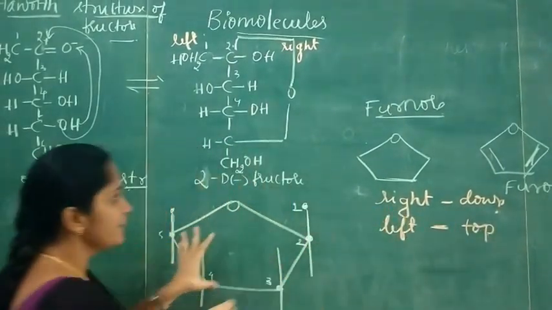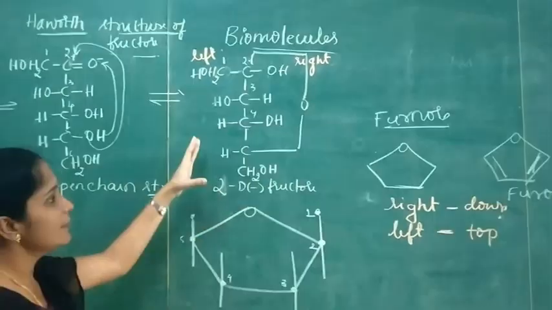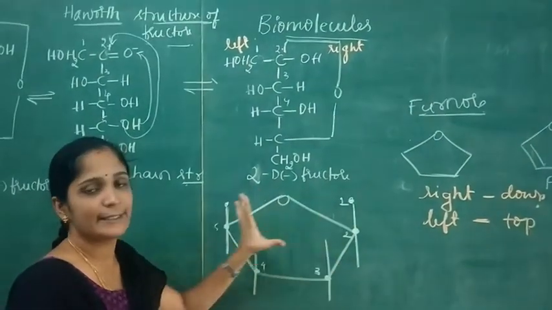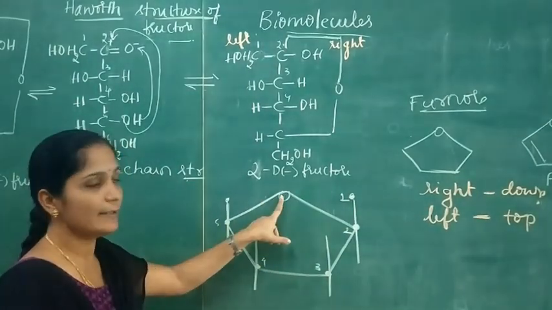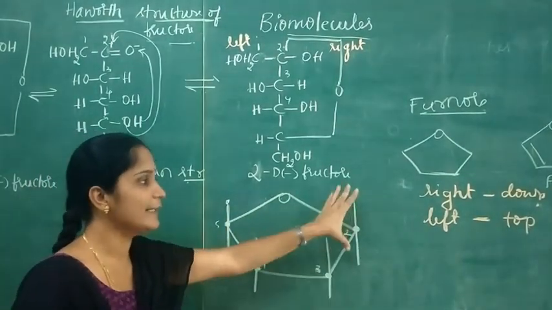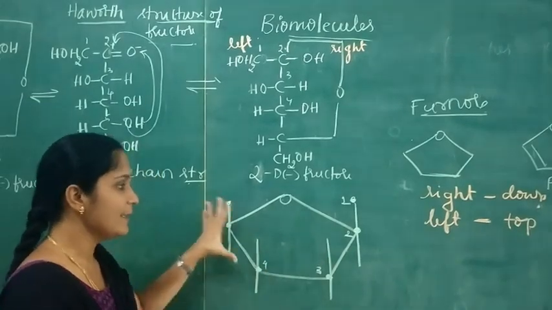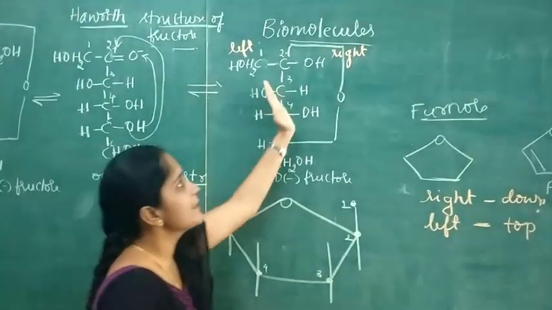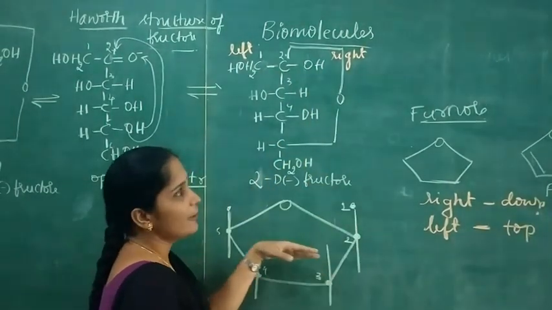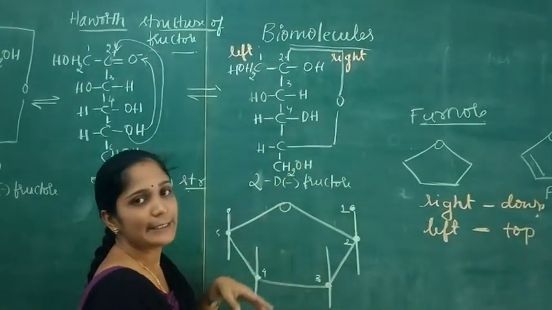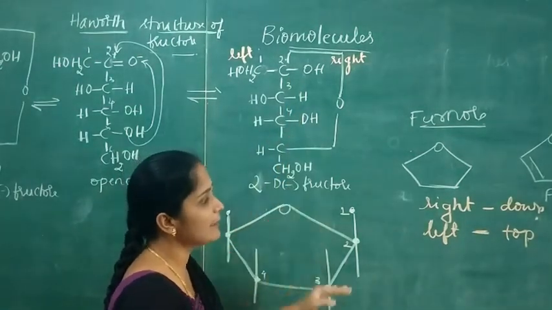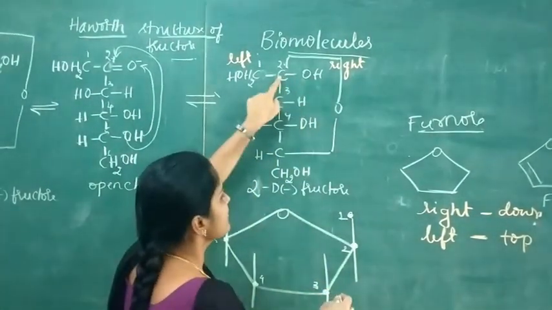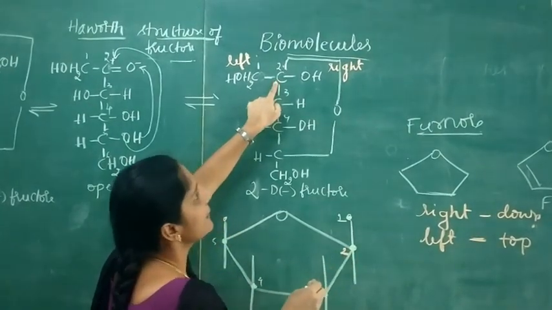So now coming to the Haworth structure of alpha D fructose. First draw a 5-membered cyclic ring which contains 1 oxygen and 4 carbon atoms, and draw lines like this and give numbering to the carbon atoms. Now I am writing the groups which are present on the right hand side. So you write these groups down. So in the second carbon, this is the second carbon.